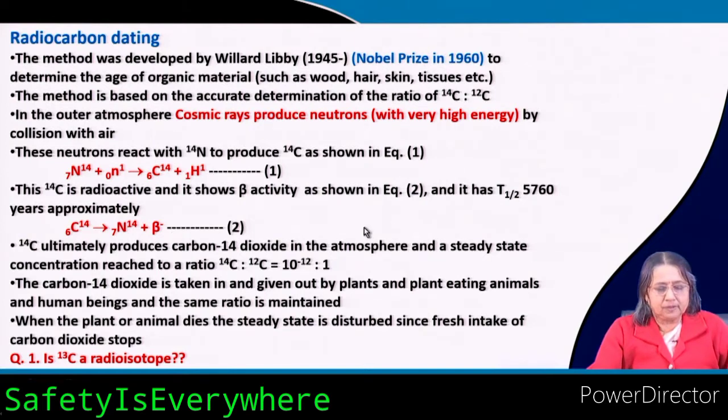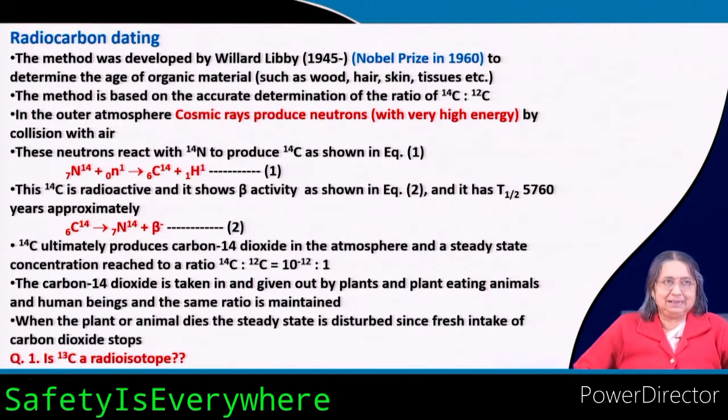So this is happening. You can see here that with beta emission, 6 goes to 7, it has moved one position to the right in the periodic table, as I explained in previous lectures.